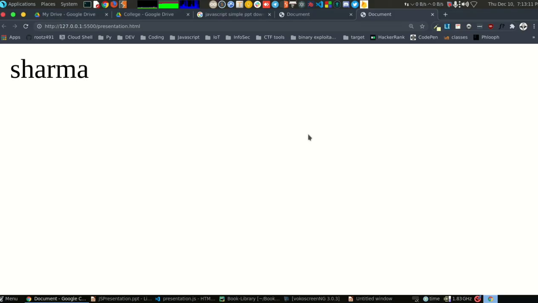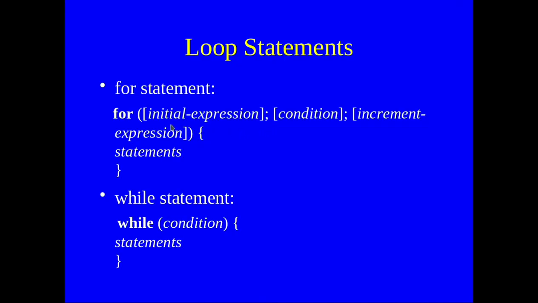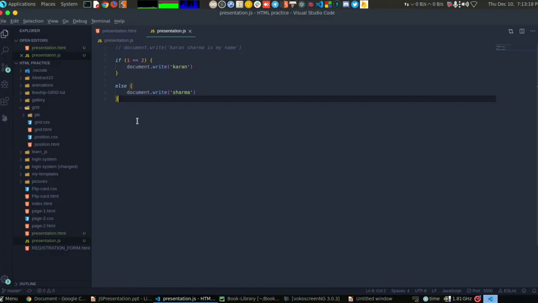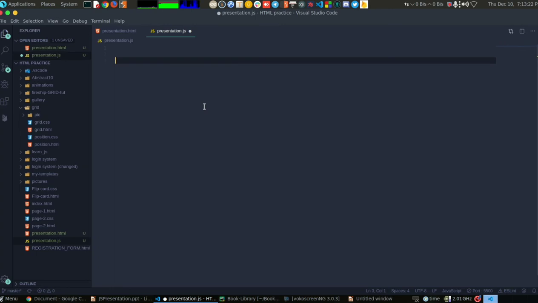Now I can show you the for loop also. It's very simple. I'll get rid of this code.